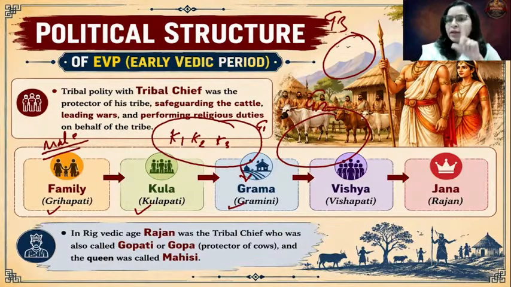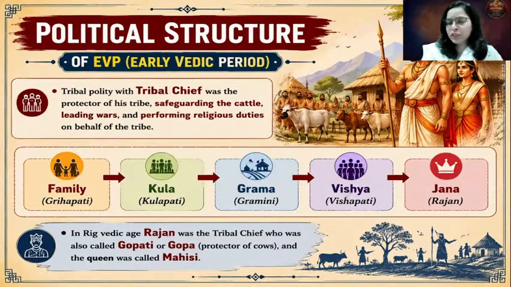And there used to be one head of that Vishya. He was called Vishayapati. Then finally, a group of Vishyas. For example, 2, 3 Vishyas together formed one tribal territory. And the head of that tribal territory was Rajan. That territory was called Jana. So Jana was the highest political unit, and this Jana was headed by the tribal chief. He was referred to as Rajan.